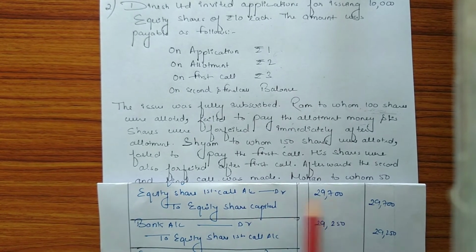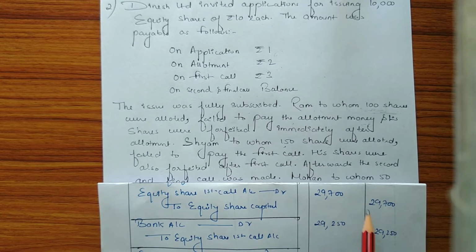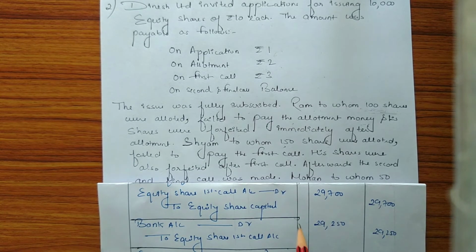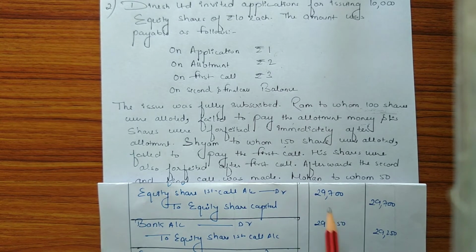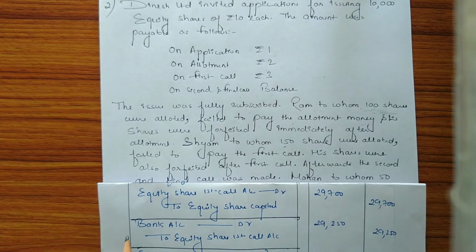So the first call money which was due was 29,700, out of which Shyam has not paid rupees 450. So the remaining amount which will be received on first call will be 29,700 minus 450, that is 29,250, and the entry will be bank account debit to equity share first call account with the amount 29,250.